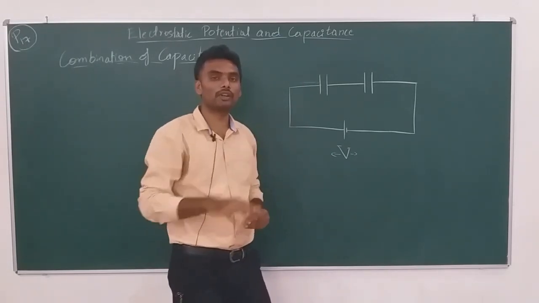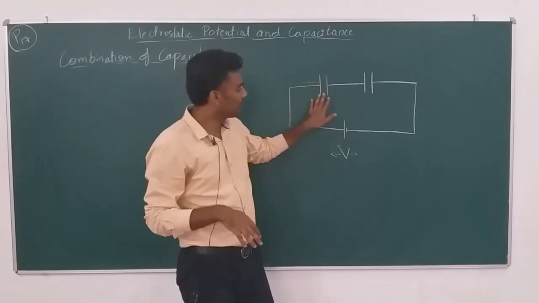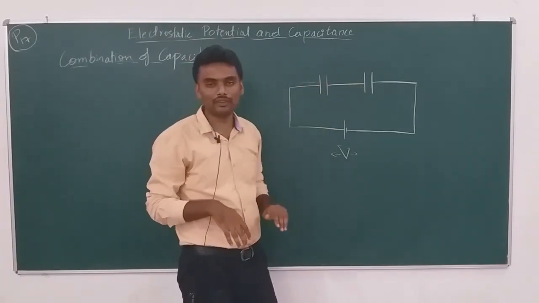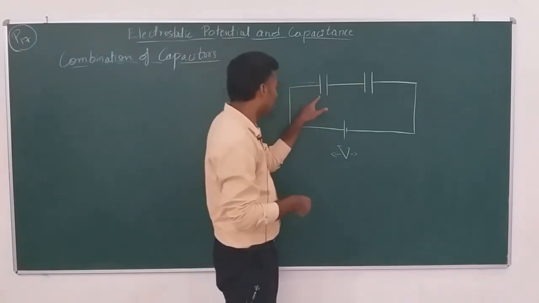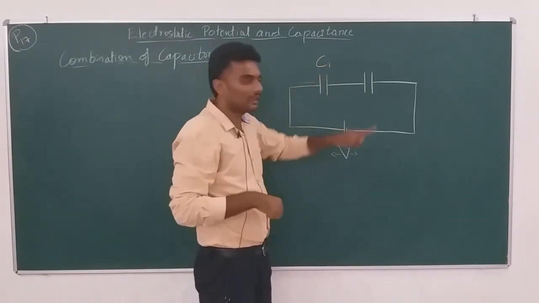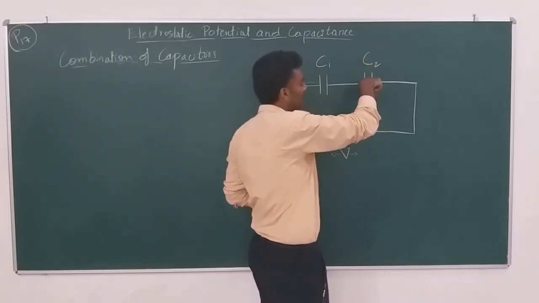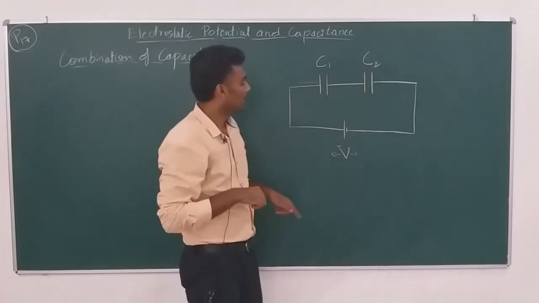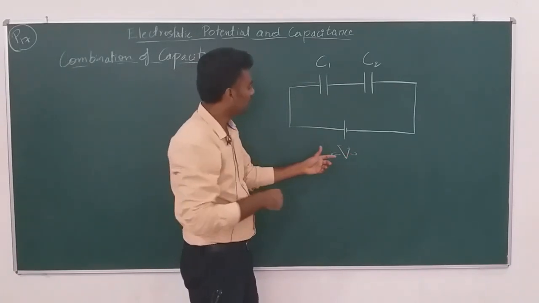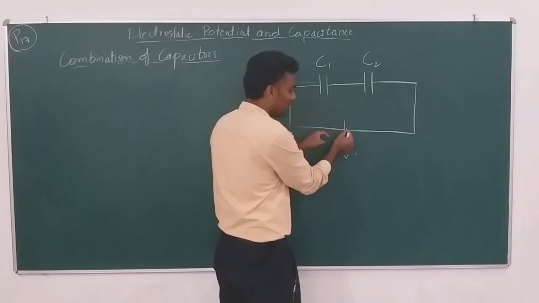C is equal to epsilon naught A by d. Let there be no medium, even though if there is a medium it will have its own capacitance. So, let the capacitance of this capacitor be C1 and the capacitance of this capacitor be C2. Now, the potential difference between this point and this point, these two terminals, is V.